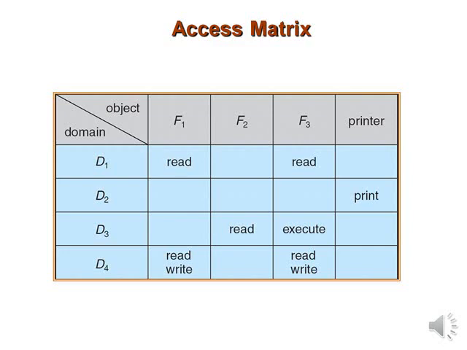A process executing in domain D1 can read files F1 and F3. A process executing in domain D4 has the same privilege as one executing in domain D1, but in addition it can also write on files F1 and F3. Note that the laser printer can be accessed only by a process executing in domain D2.